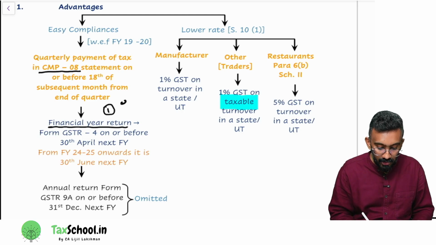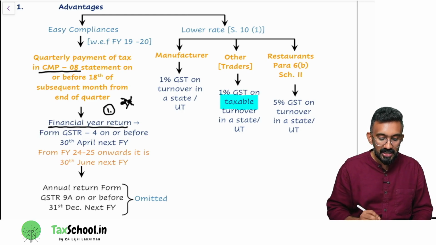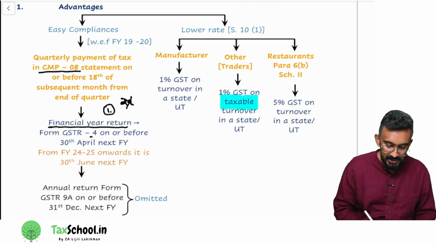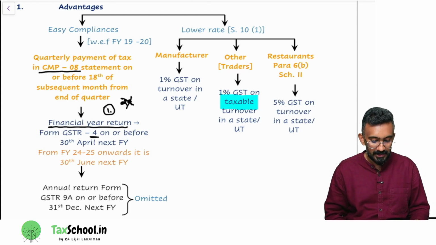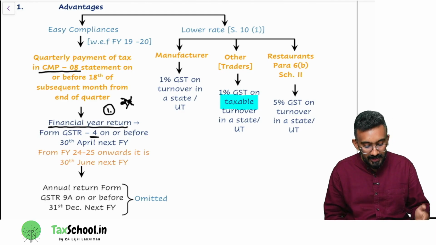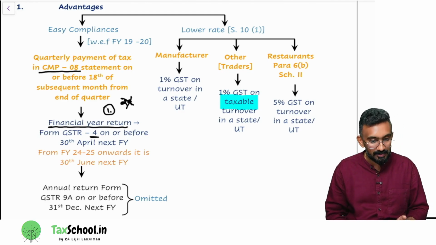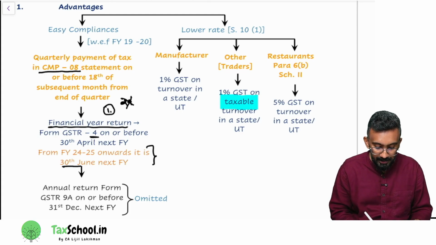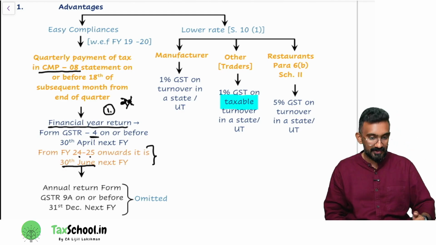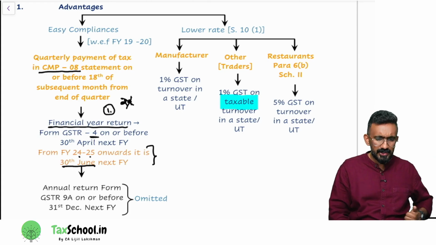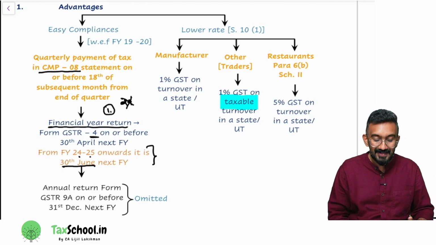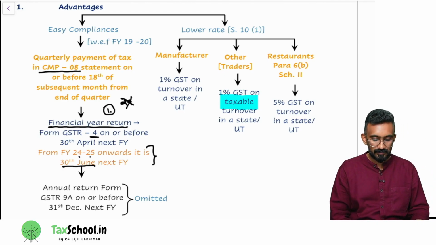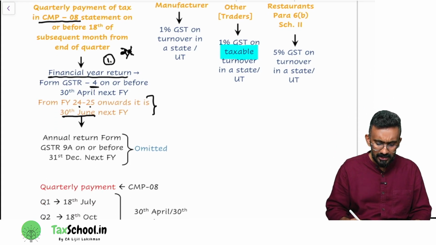Instead of 24 returns plus an annual return, you just have to file 1 return in form GSTR 4, and the due date till last year, in the sense till 23-24, used to be 30th of April, but for your examination the due date happened to be 30th of June, because for financial year 24-25, which has just completed, the due date of filing GSTR 4 has been extended to 30th June of the next financial year. Then there is no annual return, so only 1 return.